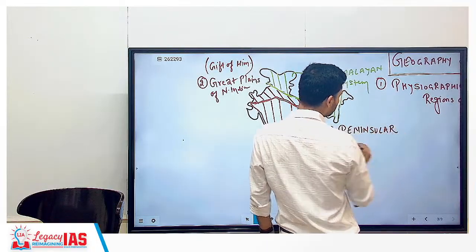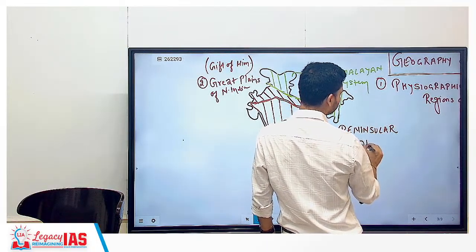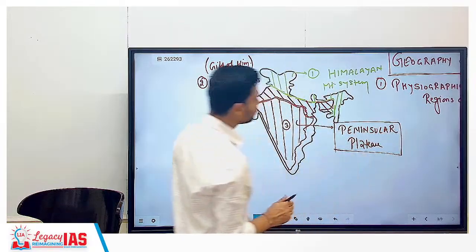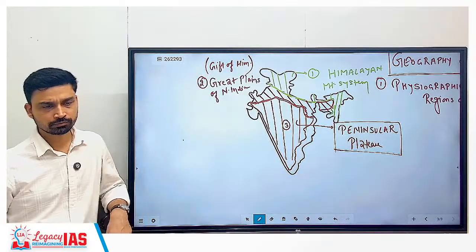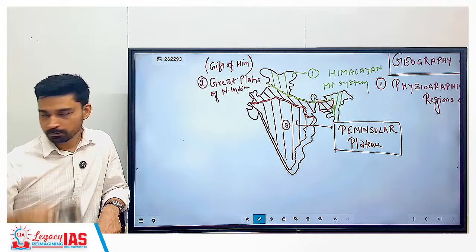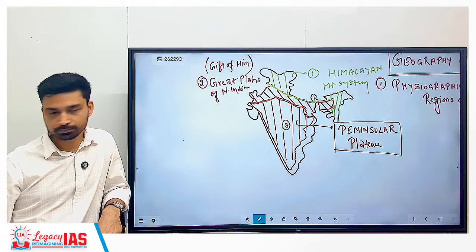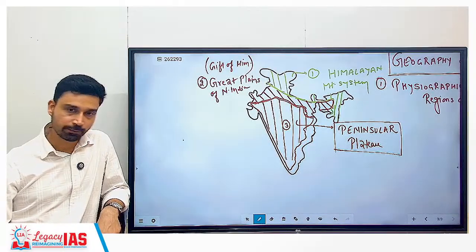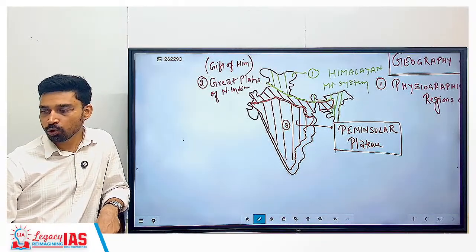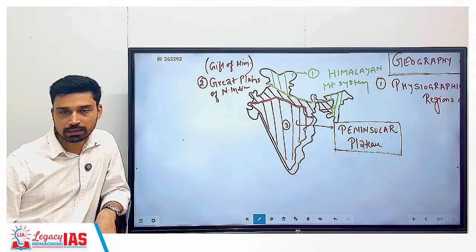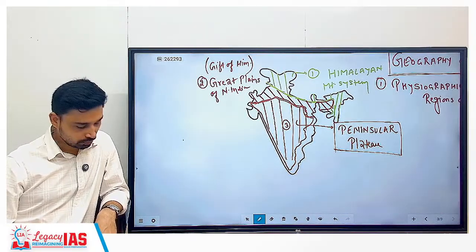This is called the Peninsular Plateau. In brackets you can write largest and oldest. The Peninsular Plateau is considered the largest and oldest region of India.